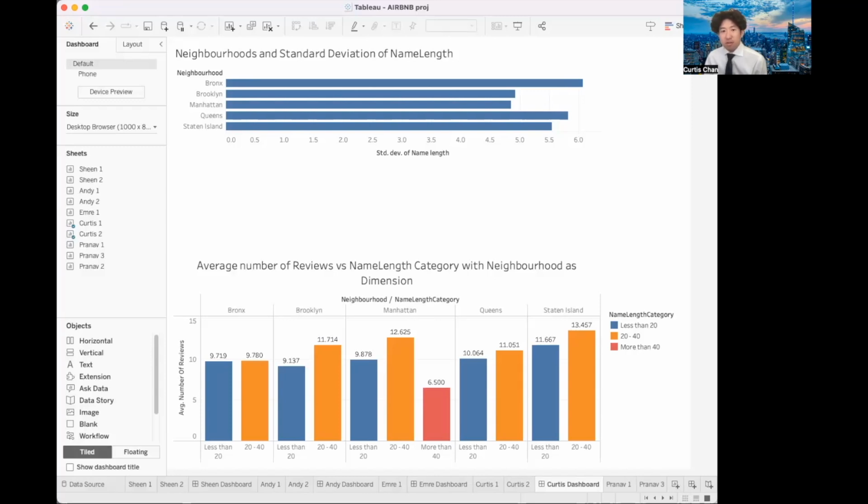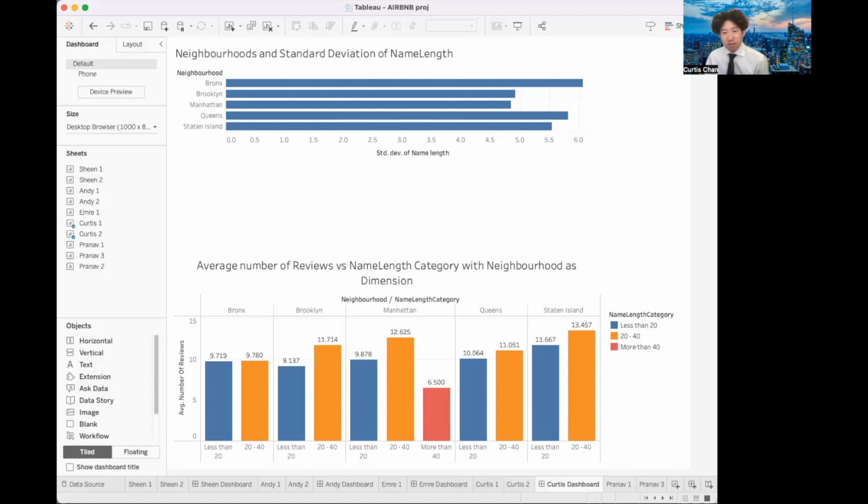As shown in the neighborhoods and standard deviation of name length analysis, which is the top analysis, we use Tableau to calculate the length of each name using the formula LEN(name), where name is the cell containing the Airbnb names. We can then calculate the standard deviation of Airbnb name length for each neighborhood using the standard deviation function. Neighborhoods with higher standard deviations indicate a more diverse range of naming conventions, while lower standard deviations suggest a more standardized approach to naming. Airbnb hosts can use this information to optimize their naming conventions based on the neighborhood they are in, ultimately improving their Airbnb listings and attracting more guests.